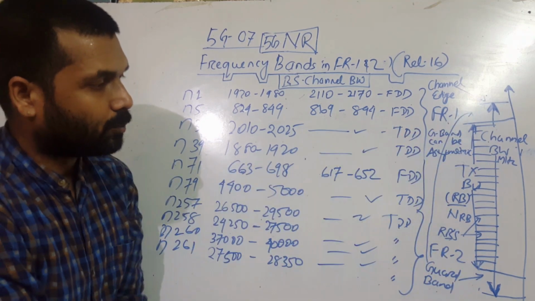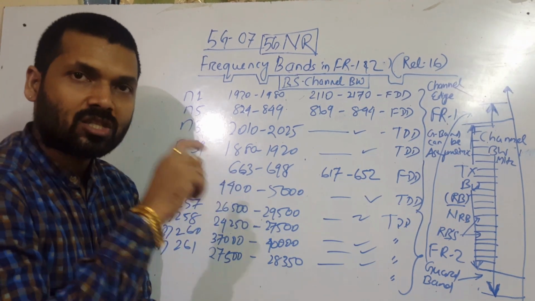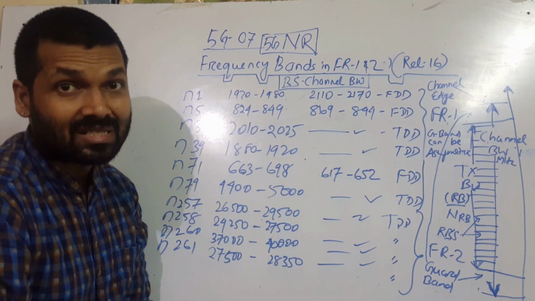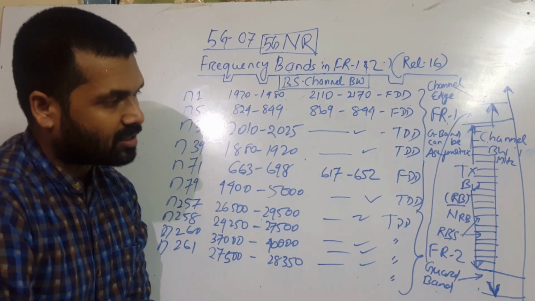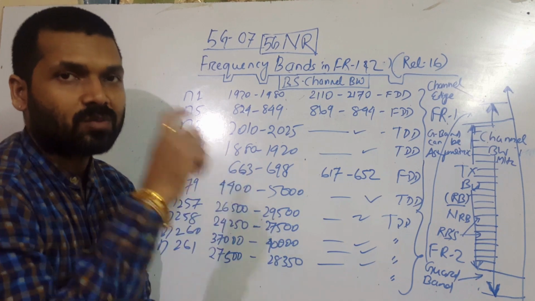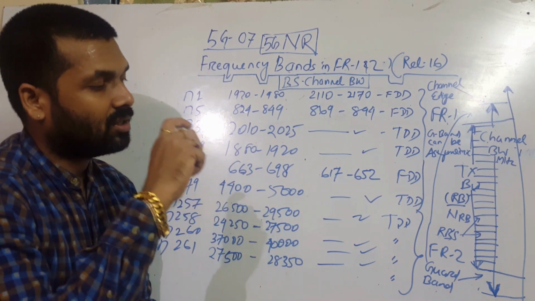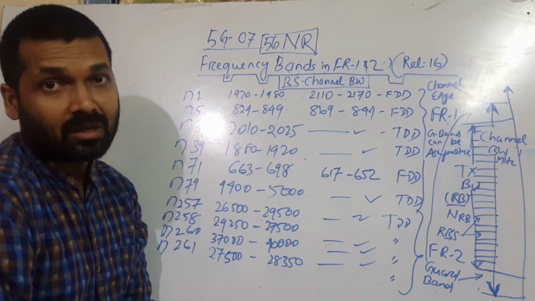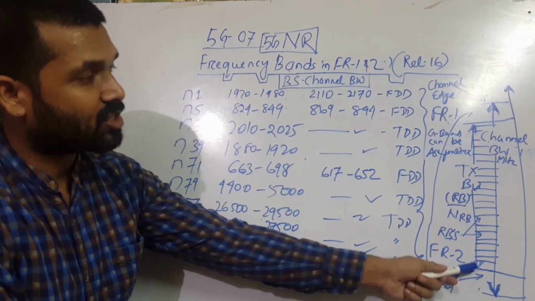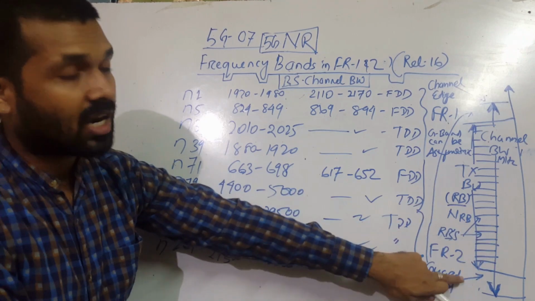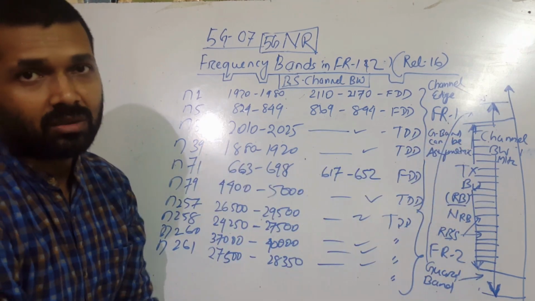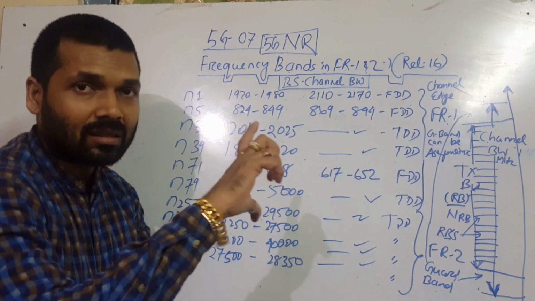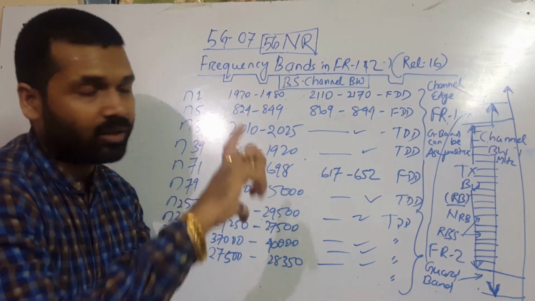That particular guard band is specific, and it is given in the 3GPP specifications, which we'll discuss in a different video. The specifications say how much minimum guard band we have to have in our channel bandwidth, and then whatever is left out we use for transmission. That is called the transmission bandwidth, or the real TX bandwidth.